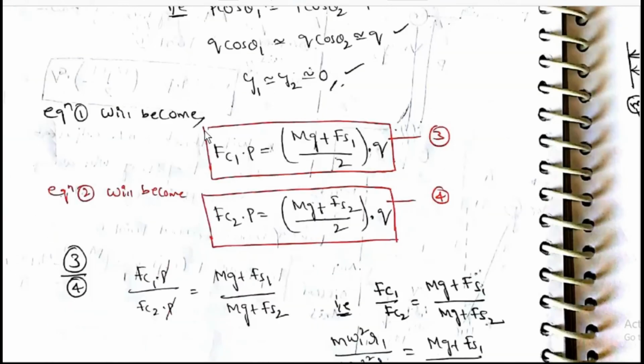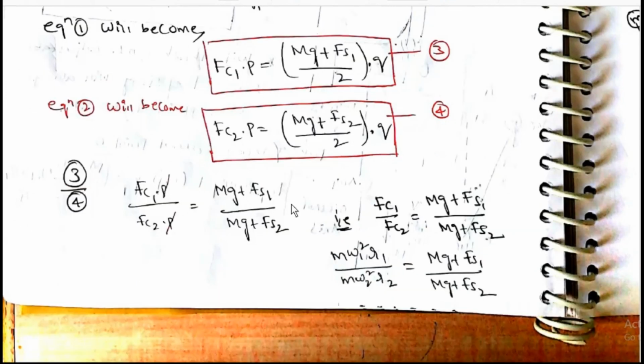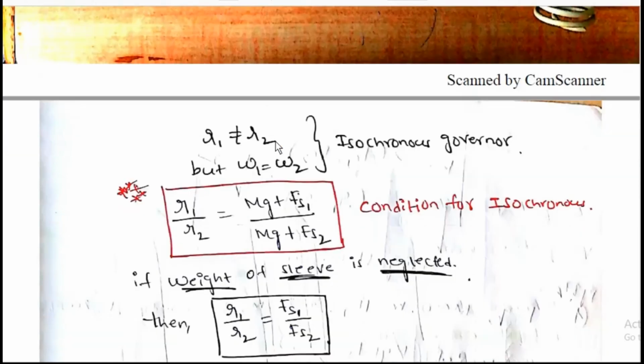From equation 1, it will become Fc1 into P is equal to mg plus Fs1 by 2 into Q. Equation 2 will become Fc2 into P equal to mg plus Fs2 by 2 into Q. Equation 3 by 4: Fc1 by Fc2 is equal to mg plus Fs1 by mg plus Fs2.